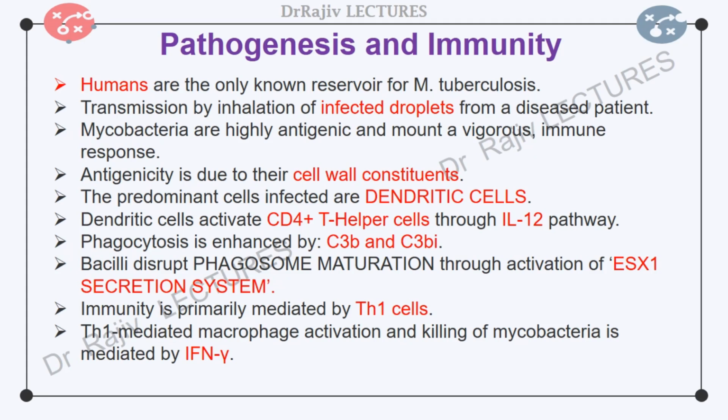Interferon gamma stimulates maturation of the phagolysosome in infected macrophages, stimulates production of nitric oxide, which is important for killing of mycobacteria, mobilizes antimicrobial peptides such as defensins against the mycobacteria, and stimulates autophagy. Autophagy destroys damaged organelles and intracellular mycobacteria.